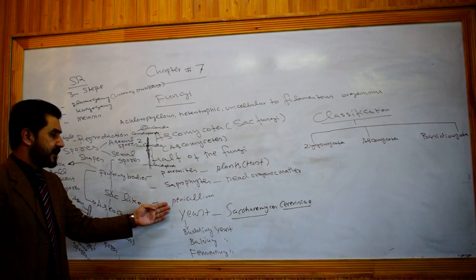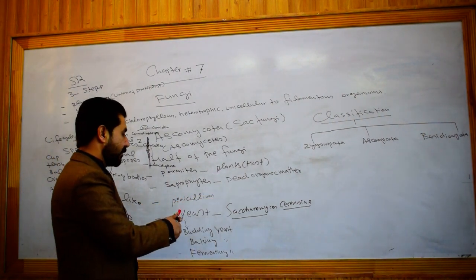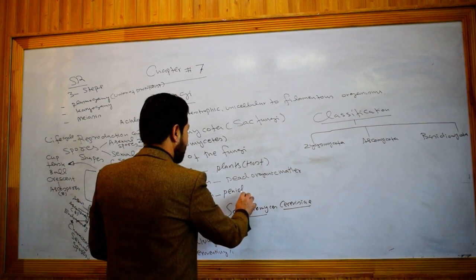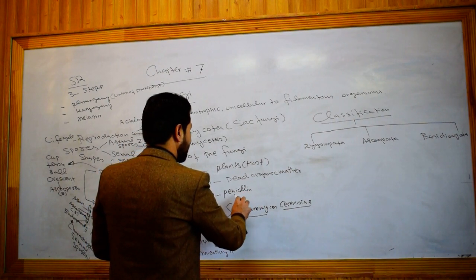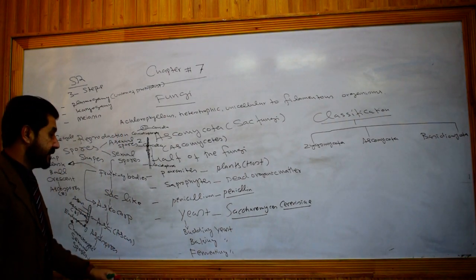A well-known example is Penicillium, which is the beneficial type of fungi, as it is the source of what? A wonder drug that is called penicillin. Penicillin is a broad-spectrum antibiotic used for different diseases.